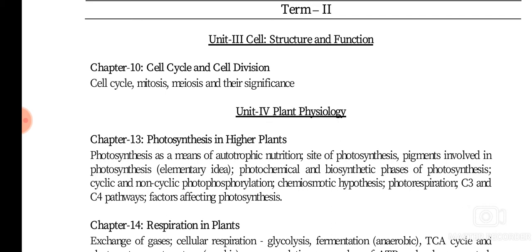Then the photochemical and biosynthetic phases, meaning light reaction and dark reaction, and different pathways of dark reactions like the C3 pathway and C4 pathway, and the various types of light reaction pathways, that is cyclic and non-cyclic photophosphorylation.